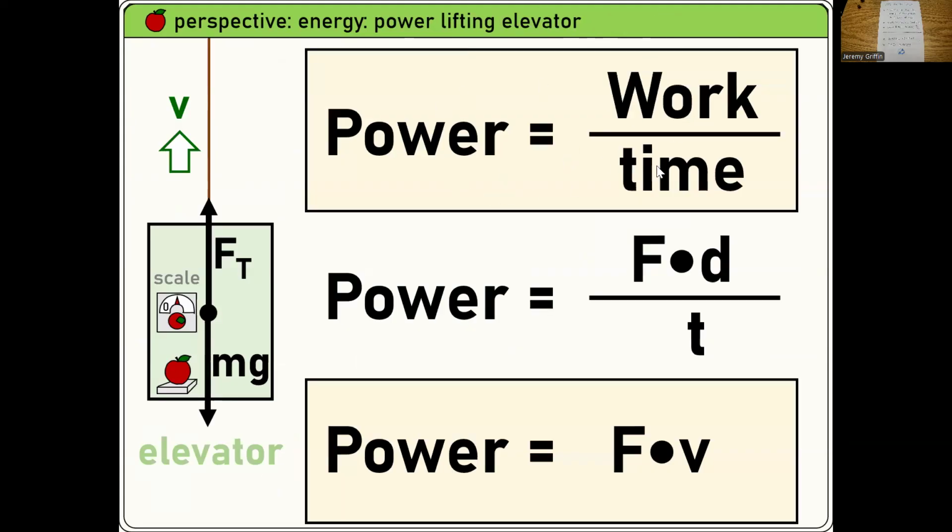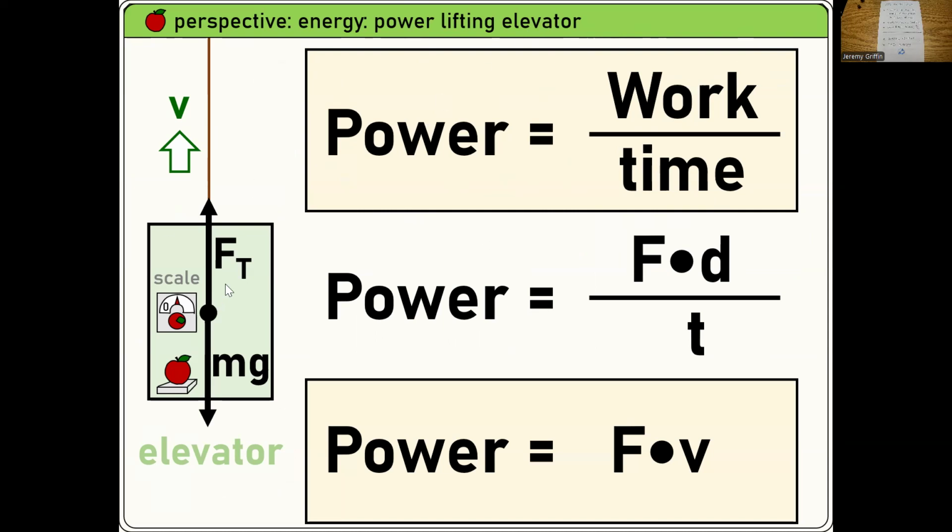Ooh, power. Now, you guys know power is work over time. Right? So, for example, if you saw a 20-watt light bulb, power is measured in watts, right? 20-watt light bulb, that would be consuming like 20 joules per second. 20 joules per second could be 20 watts. Okay, so I write down that formula, right?